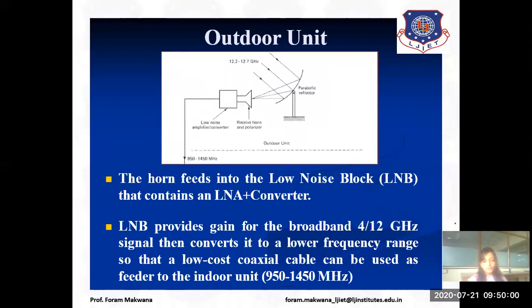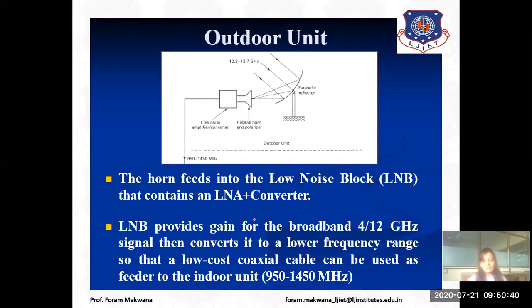So the horn fits into the low noise block that contains the LNA and the converter. What is the function of the low noise block? It provides the gain for the broadband 4 or 12 gigahertz. It can be for C band or for Ku band, and it converts into a low frequency range. Why? Because the downlink frequency is lower than the uplink frequency. We are going to down convert our frequency, or you can say we are going to decrease the frequency.